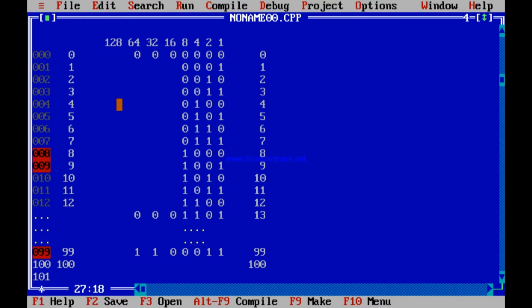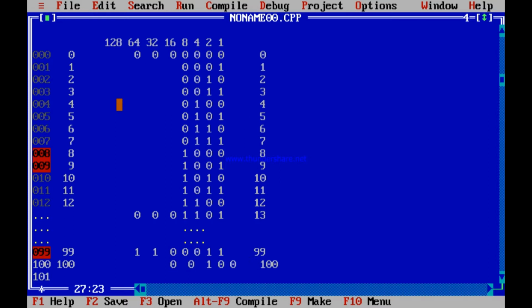What will be 100? You can try both ways. See, after 1, 1, 0, 0, 1, 1, you can continue normally and say, these 2 bits cannot be increased anymore. These 2 are 1, 1, cannot be increased anymore. So definitely this position will increase. This will become 1. This is 0. This is 0. This is 1, 0, 0. But these positions should remain unchanged.